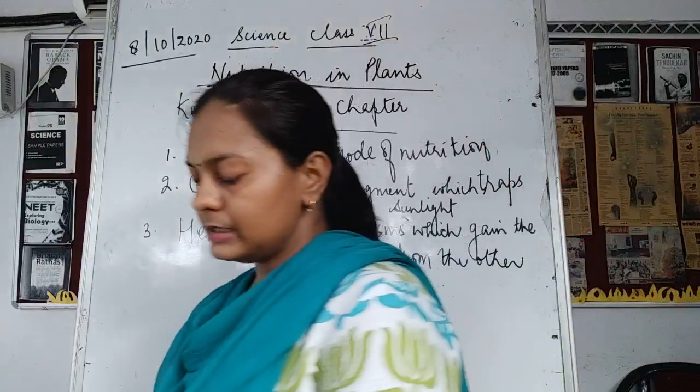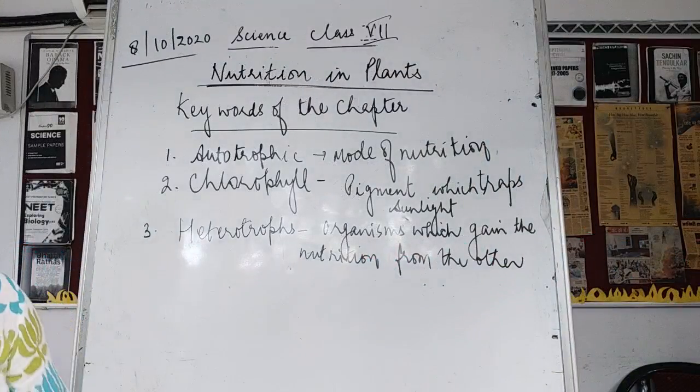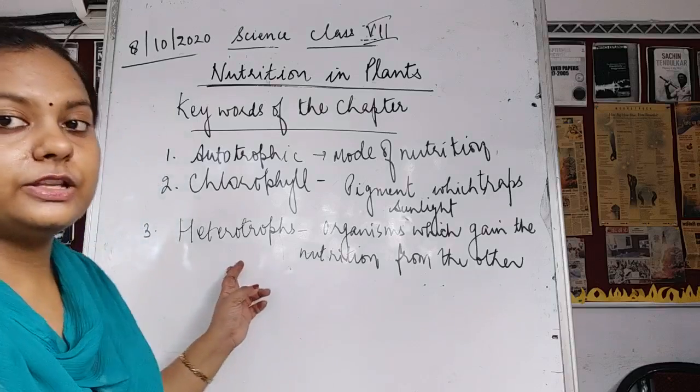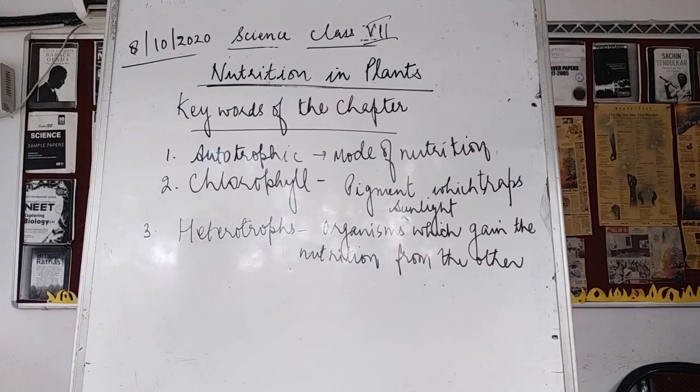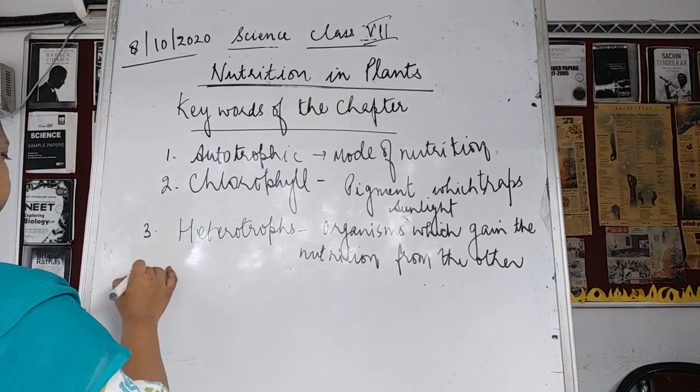So this is said to be the heterotrophic mode of nutrition, or they are said to be heterotrophs, the organisms which gain their nutrition from other organisms.